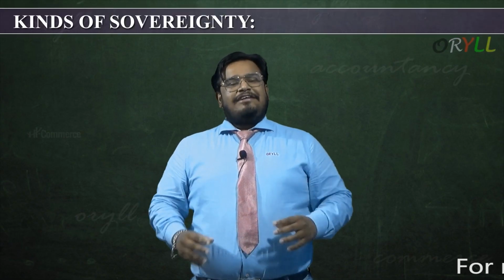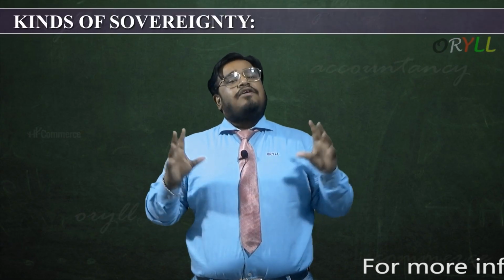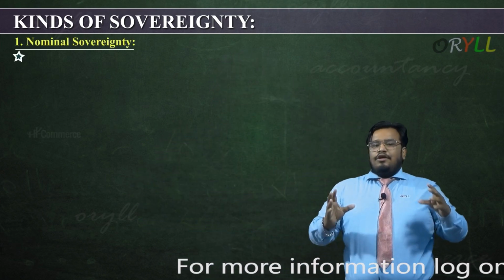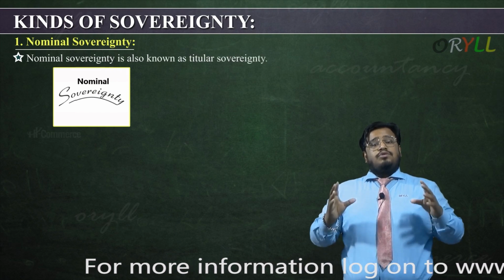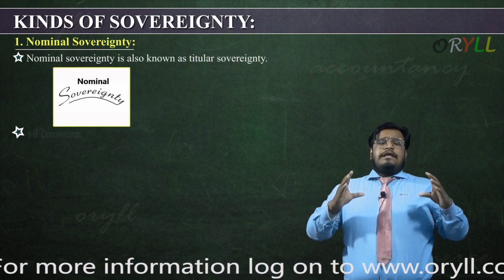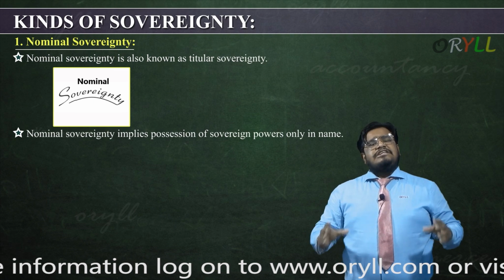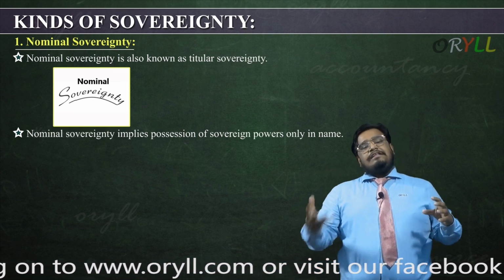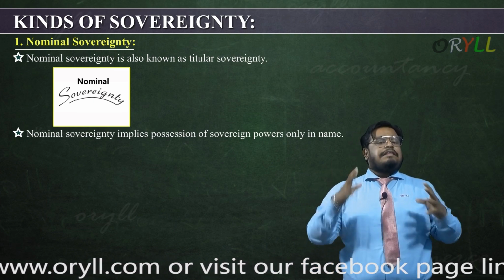Kinds of sovereignty. So let's start with the kinds of sovereignty. First one is nominal sovereignty. Nominal sovereignty is also known as titular sovereignty. Nominal sovereignty implies the possession of sovereign power only in the name. That means the power is there in the name.